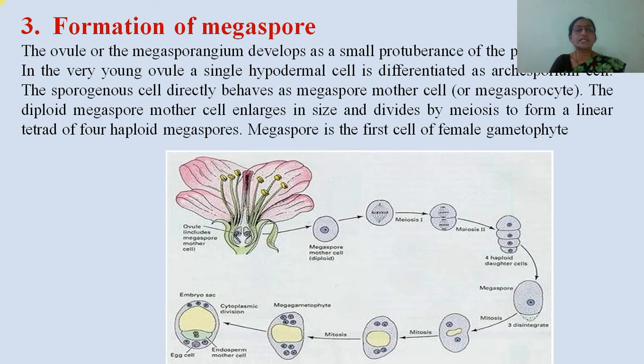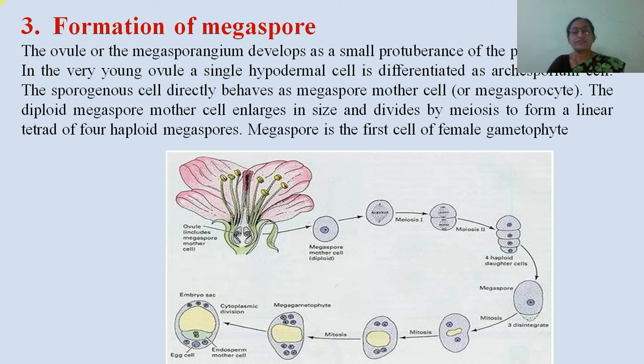The sporogenous cell directly behaves as a megaspore mother cell or megasporocyte. The diploid megaspore mother cell enlarges in size and divides by meiosis to form a linear tetrad of 4 haploid megaspores. The megaspore is the first cell of the female gametophyte.